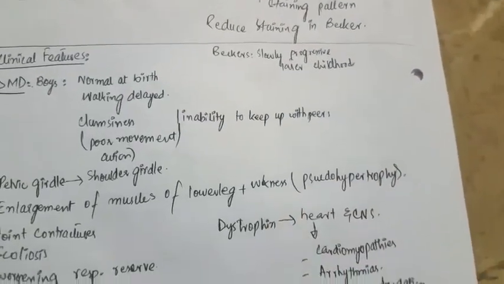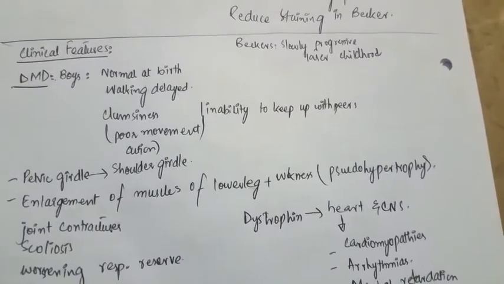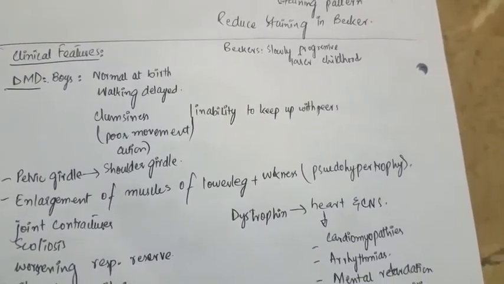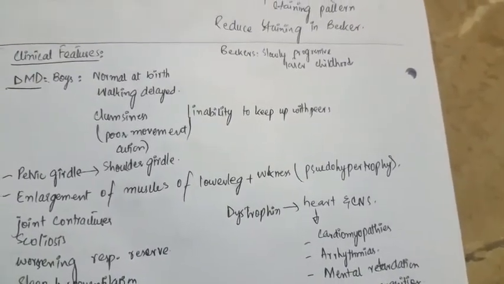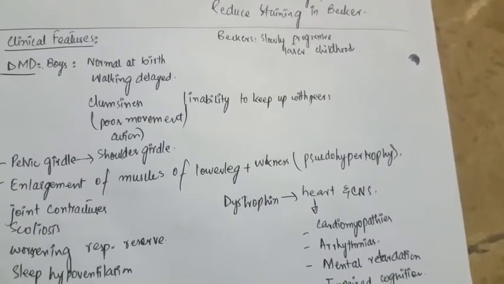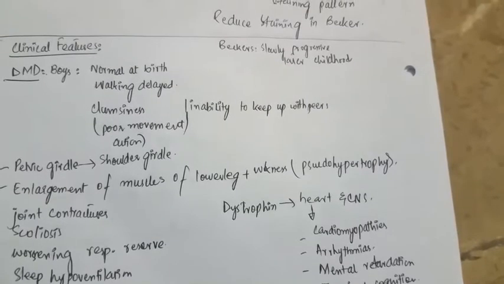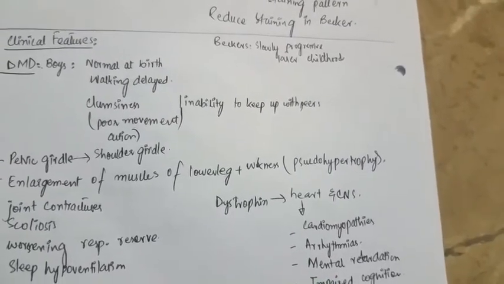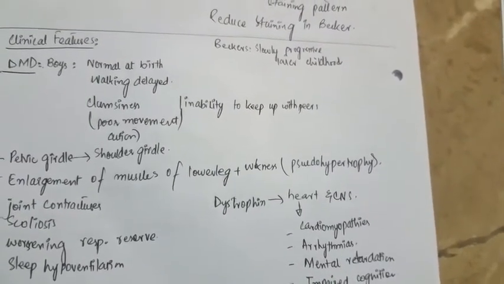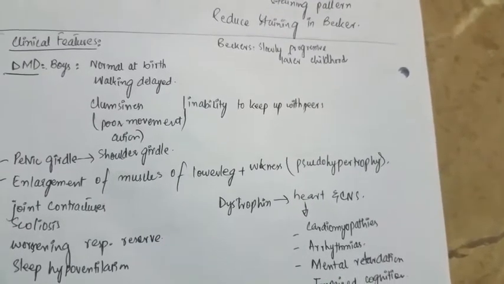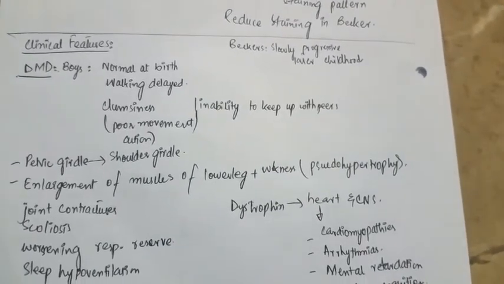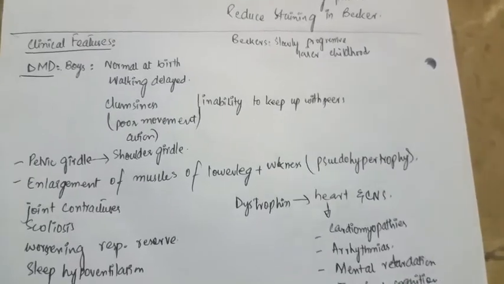But Duchenne muscular dystrophy will present in boys. The boy is normal at birth, but has delayed milestones like delayed walking. There will be clumsiness, inability to keep up with peers, and poor movement.